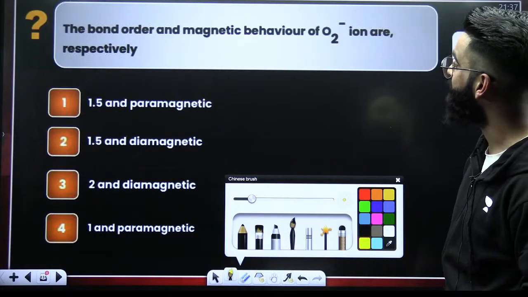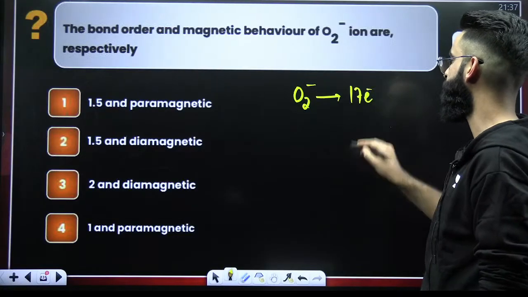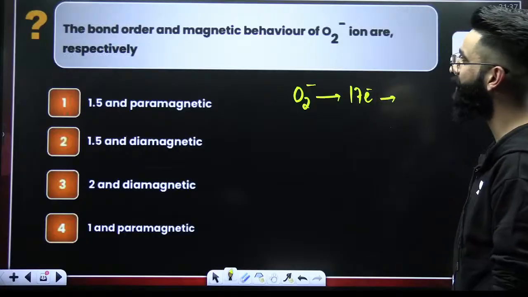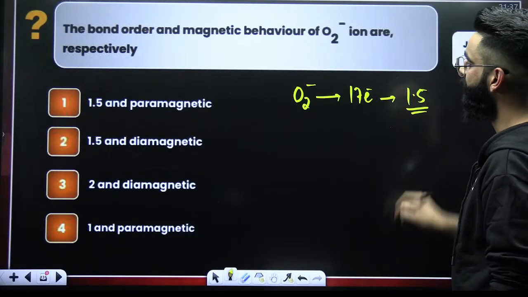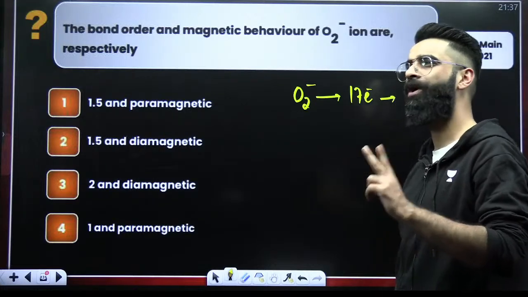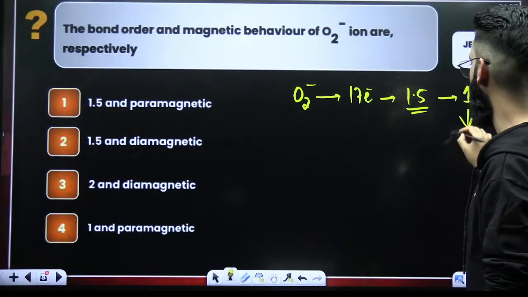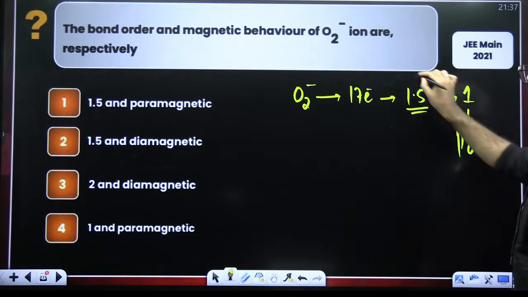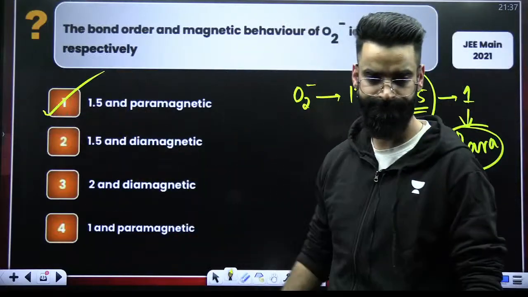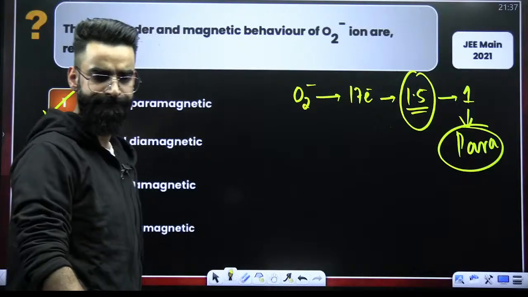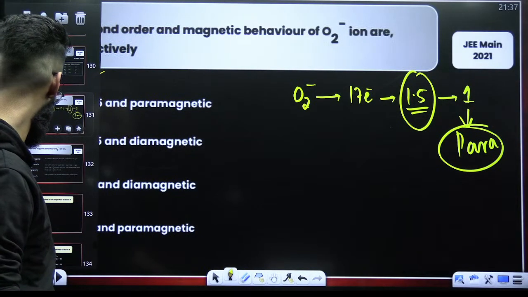The bond order and magnetic behavior of O2 negative. O2 negative means 17 electron species. 17 electron species have got the bond order 1.5, while 16 electron species have got a bond order of 2. O2 has got 16 electrons, so 2 unpaired electrons. So this has got 1 unpaired electron. 1 unpaired electron means paramagnetic, right? So bond order 1.5 and paramagnetic at the same time. Yeah? Absolutely. Done and dusted.